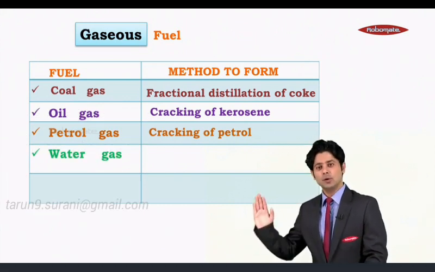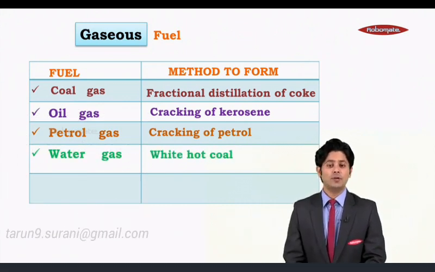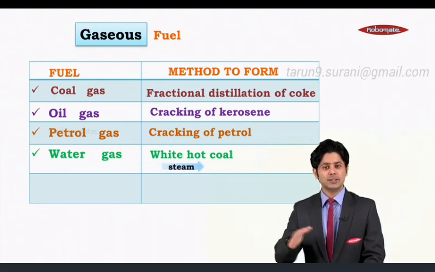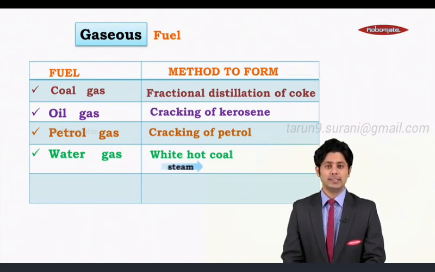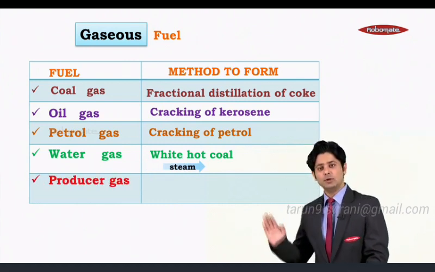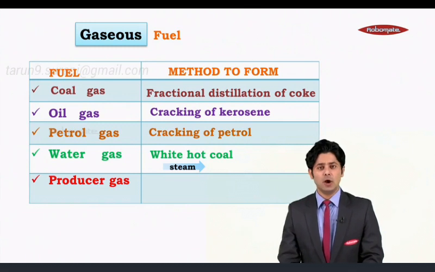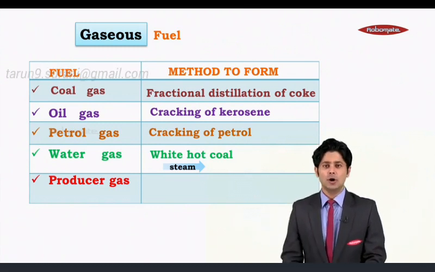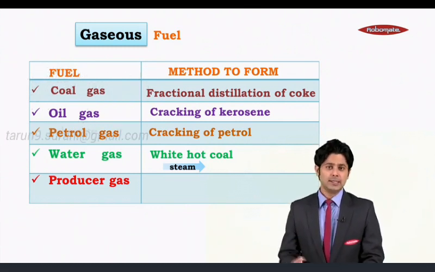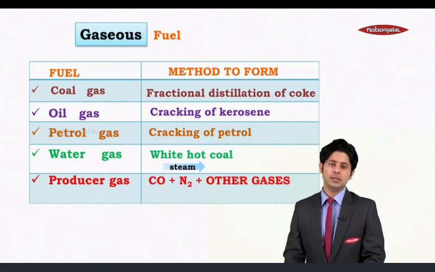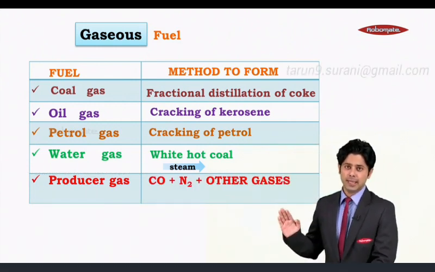Moving to the next one is water gas. So what we have is white hot coal. We allow steam to pass through it, and what we get at its end is water gas. Moving to the next one is producer gas. Basically what happens, we allow air to move through hot charcoal, and as a result what we get is a combustible mixture of carbon monoxide, nitrogen and other gases.